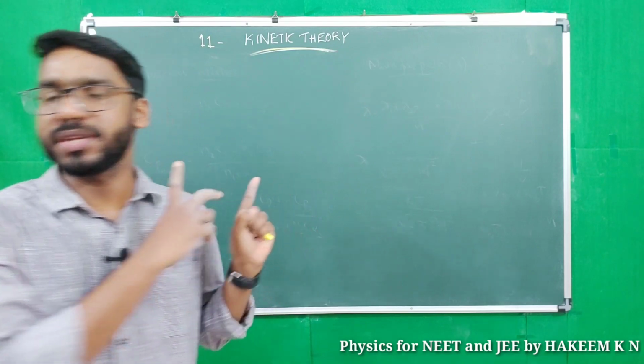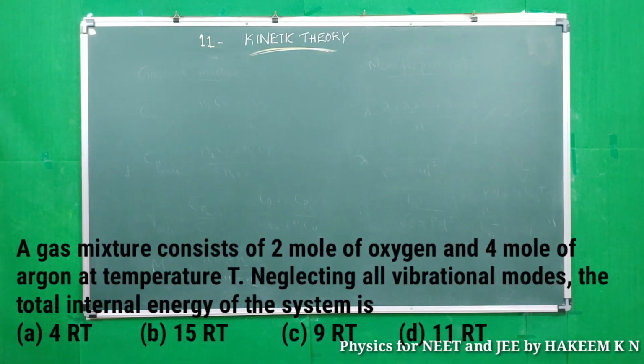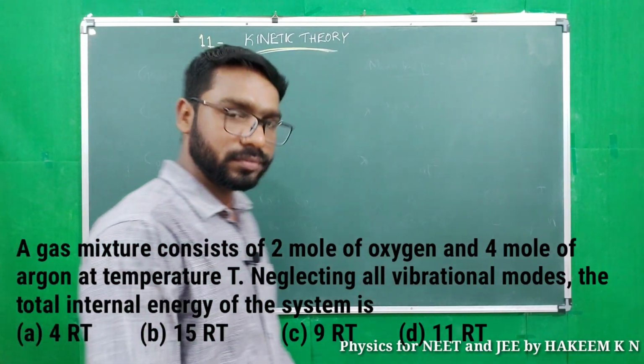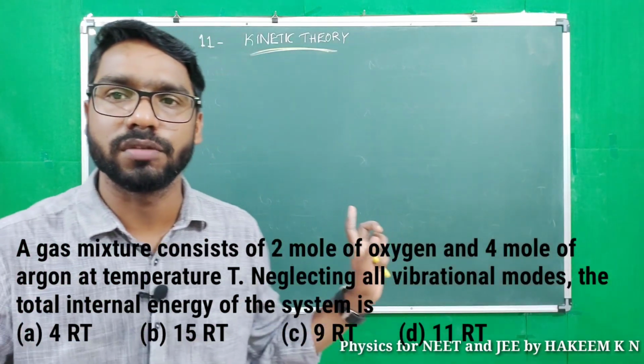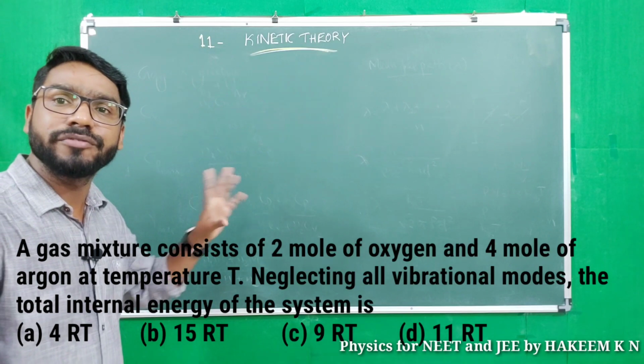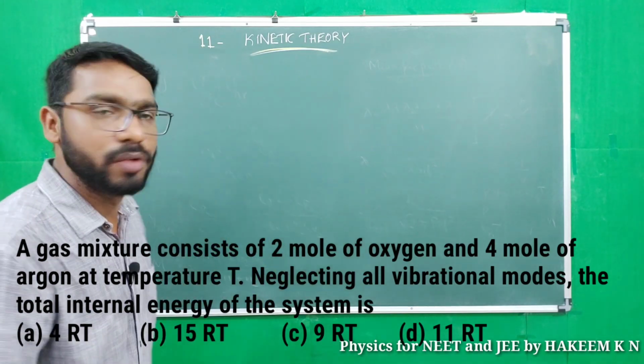Here is a question. A gas mixture consists of 2 mole of oxygen and 4 mole of argon at temperature T. Neglecting all vibrational modes, the total internal energy of the system is, options are 4RT, 5RT, 9RT, 11RT. How to find? 2 mole of oxygen and 4 mole of argon. Just pause the video and try to solve. Here the number of moles of oxygen and argon are given.